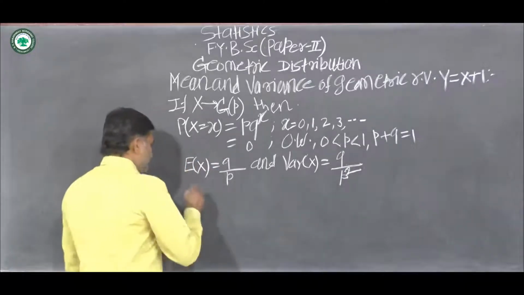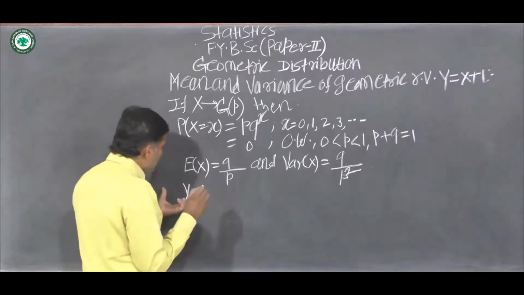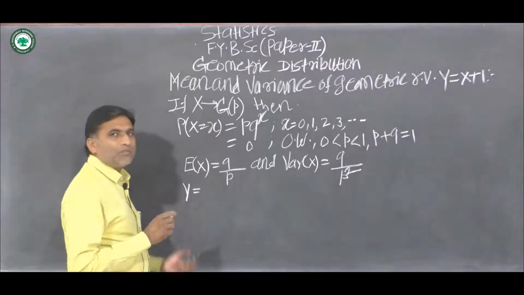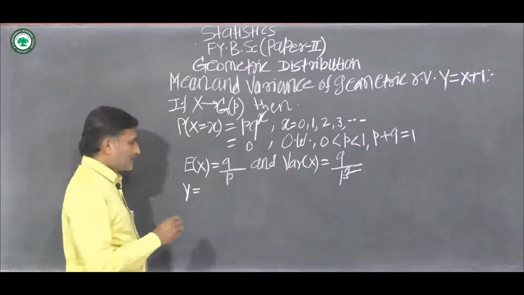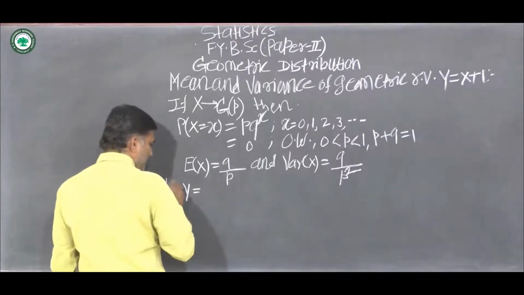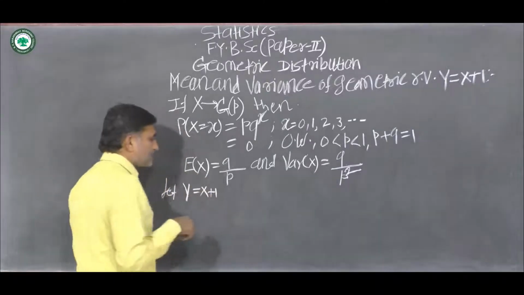Now suppose this Y is equal to the number of trials required to get the first success. Therefore Y is equal to X plus 1.